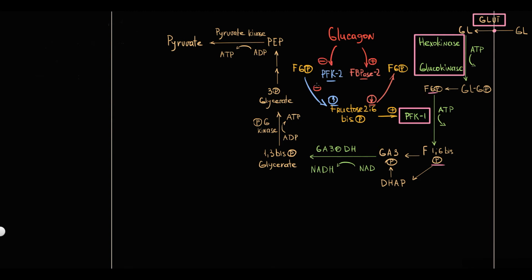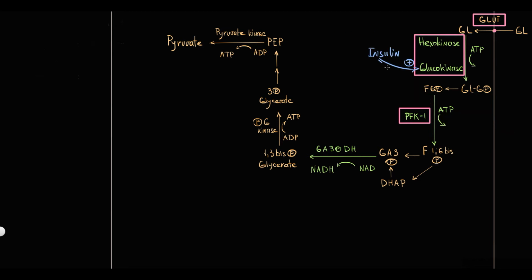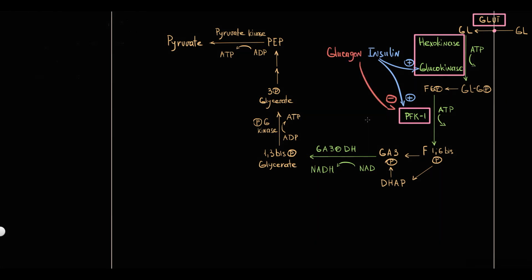So in this case, degradation of fructose 2,6-bisphosphate prevails over production. This results in a decrease in fructose 2,6-bisphosphate level, and this decrease inhibits the activity of PFK1, thereby conversion of fructose 6-phosphate into fructose 1,6-bisphosphate decreases. Thereby glucagon inhibits glycolysis. So insulin stimulates phosphofructokinase 1, thereby insulin stimulates glycolysis. Glucagon inhibits phosphofructokinase 1, thereby glucagon inhibits glycolysis.